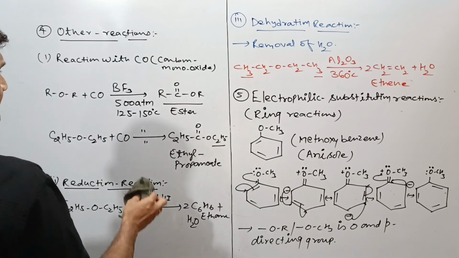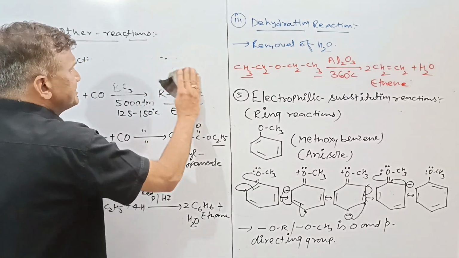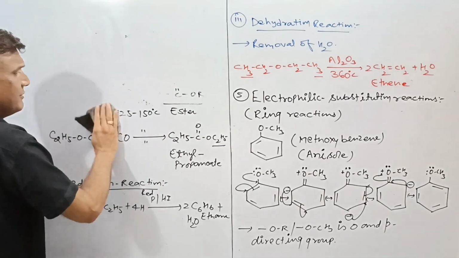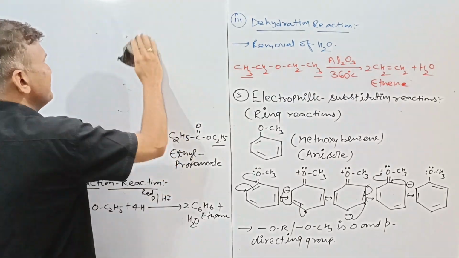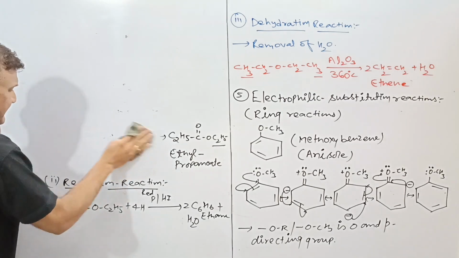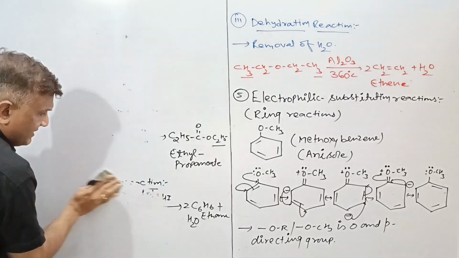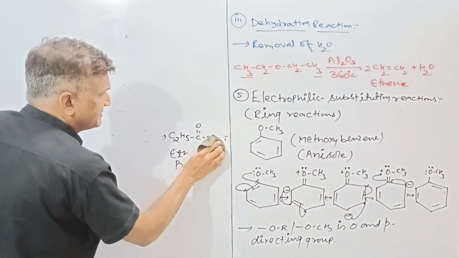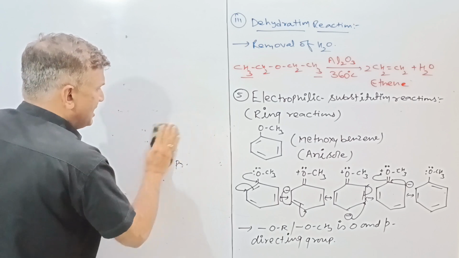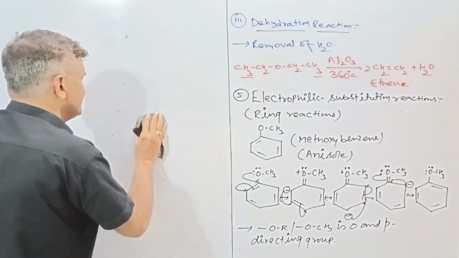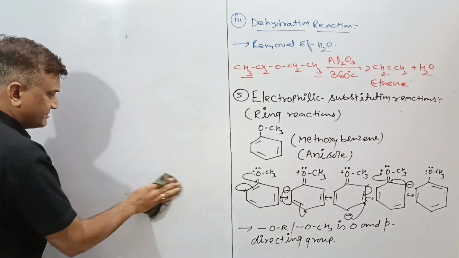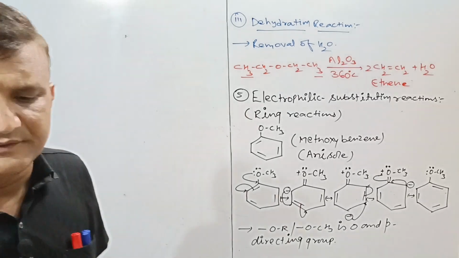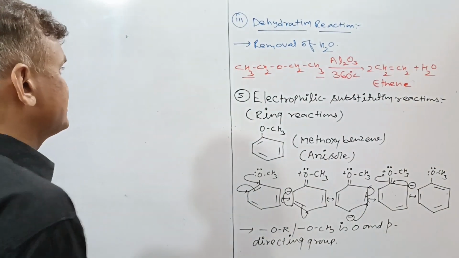So if we go with the examples of the electrophilic substitution reaction, then you have discussed in haloalkane, haloarene, and phenol also, which are ortho and para directing. Along with the electrophilic substitution reaction, there will be four important reactions. One is halogenation, another is nitration, third is sulfonation, and the fourth important reaction is the Friedel-Crafts reaction, which we have discussed in phenol and haloalkane and haloarene also.